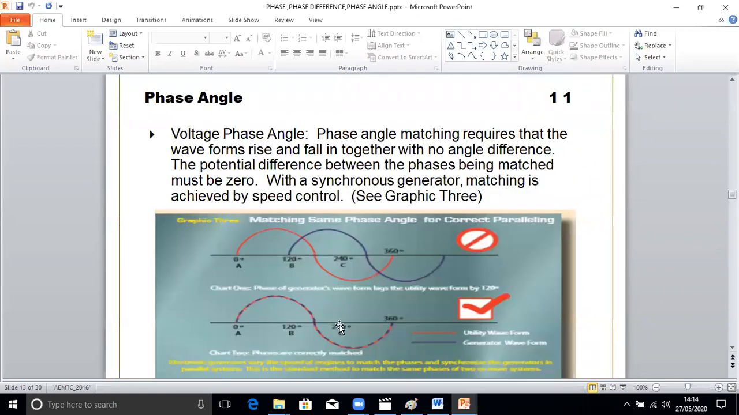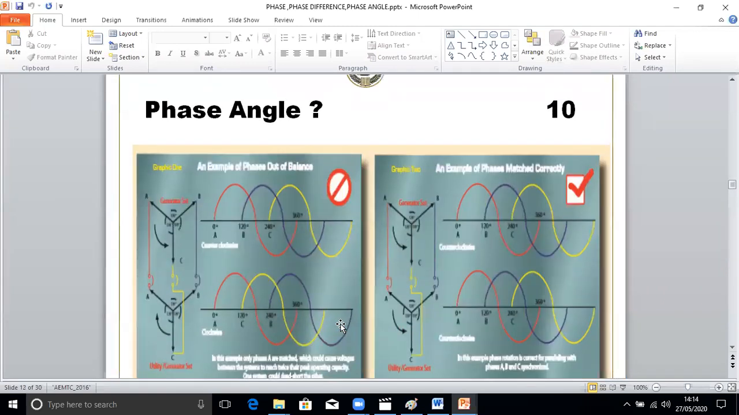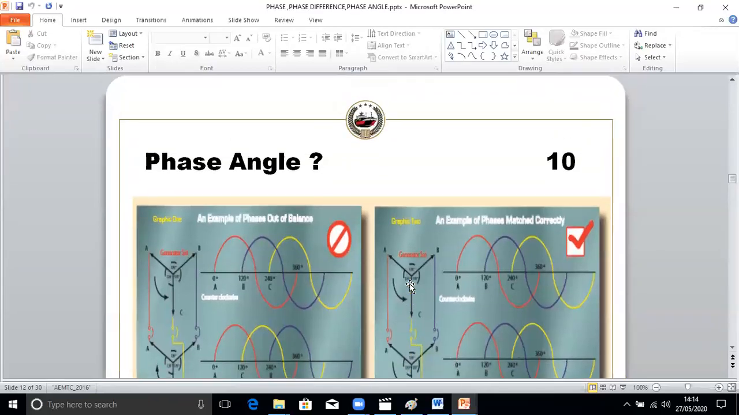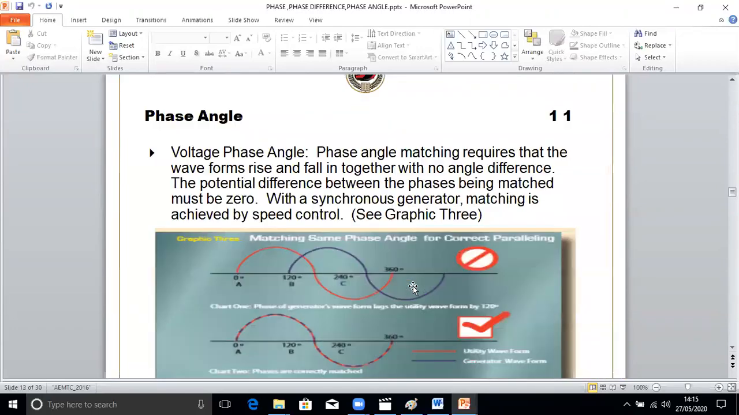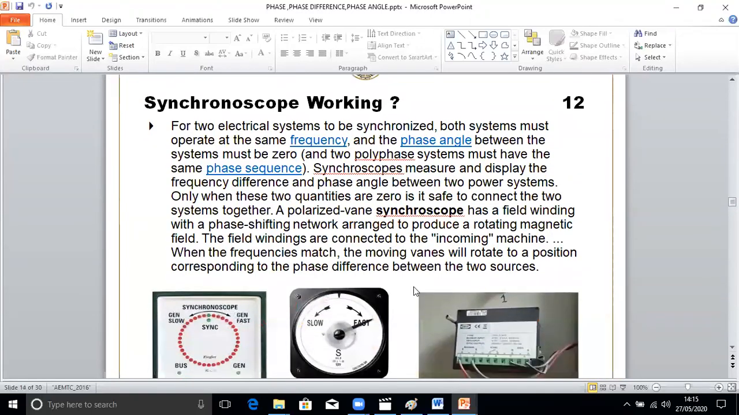Okay, this is about the phase angle and phase difference. Phase difference and phase angle are the same. Phase angle and phase difference, both are the same. And this is what we discussed last time, when somebody asked about the synchronoscope.